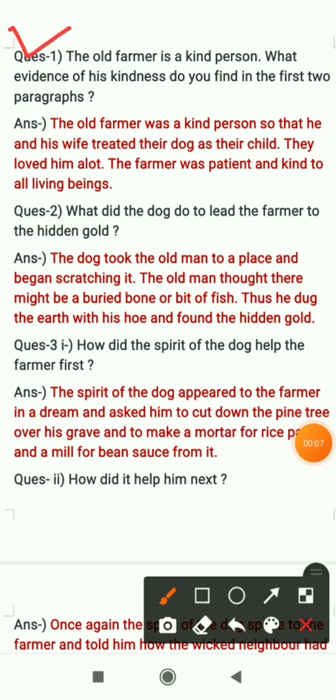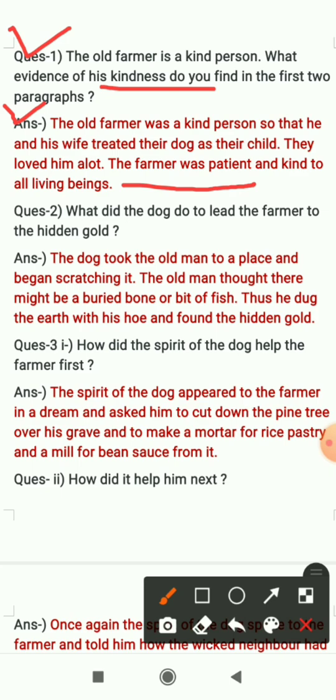Question number 1 is, the old farmer is a kind person. What evidence of his kindness do you find in the first two paragraphs? When we have read the first two paragraphs of the lesson, we have understood that the old farmer is a kind person, and we have to write which evidence has shown this. Answer is, the old farmer was a kind person so that he and his wife treated their dog as their child. They loved him a lot. The farmer was patient and kind to all living beings.